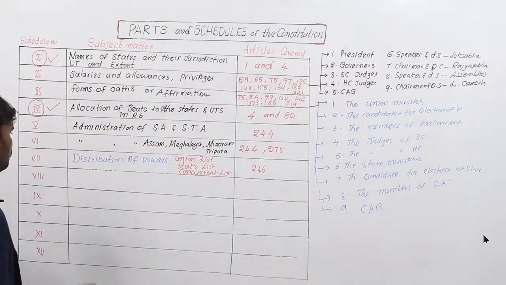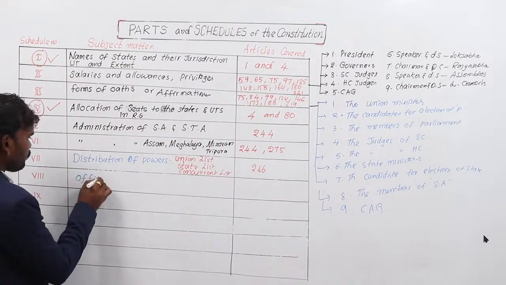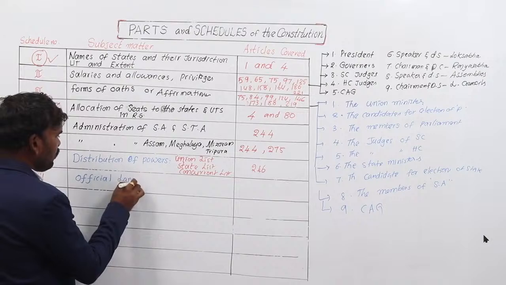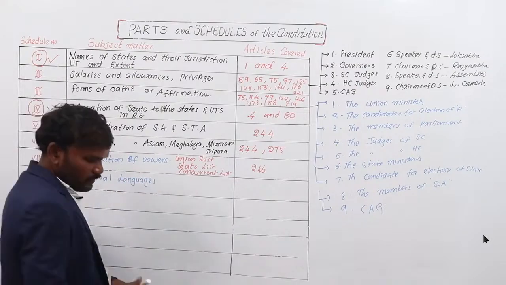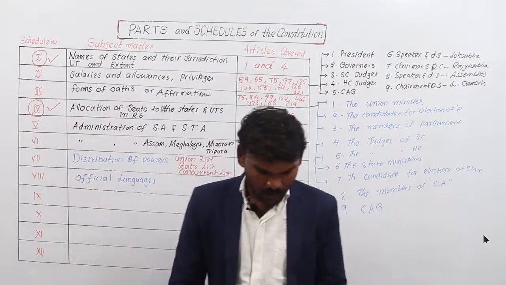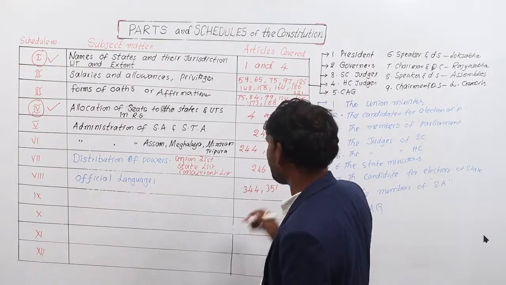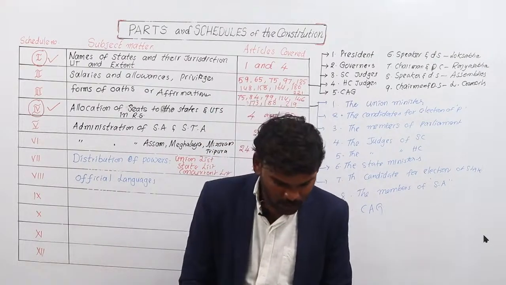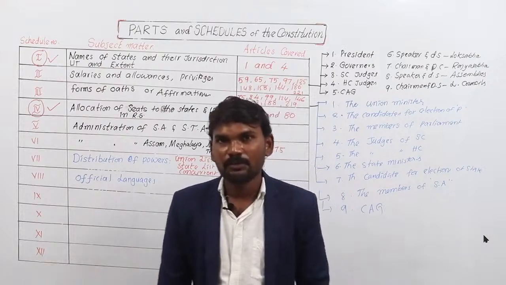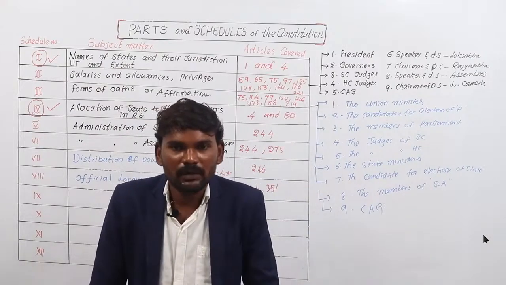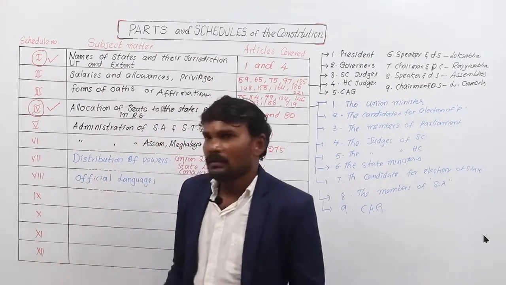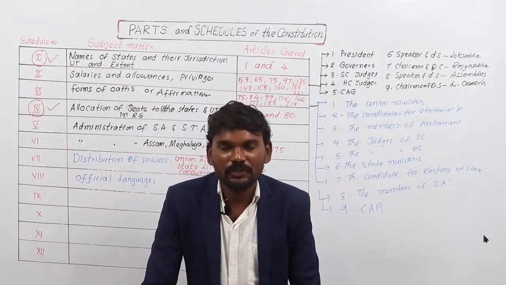And the 8th schedule deals with official languages. This deals with articles number 344 and 351. When the Constitution came into existence on 26 January 1950, the 8th schedule consisted of only 14 official languages.